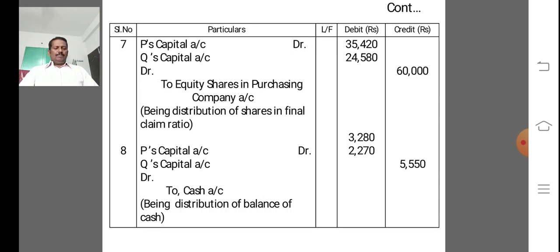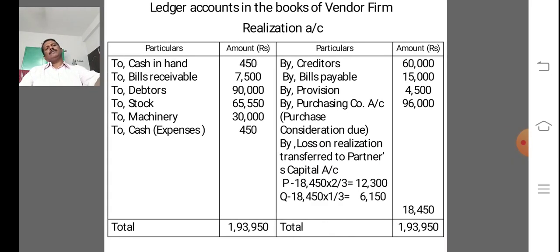And finally, distribution of cash. So partners capital, that is P's capital account debit 3,280, Q's capital account 2,270, to cash or bank account 5,550, being distribution of balance of cash to partners.